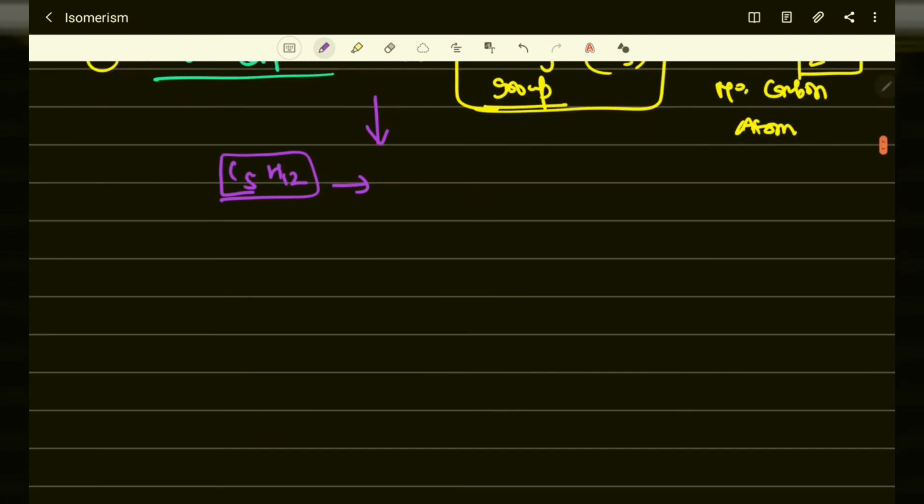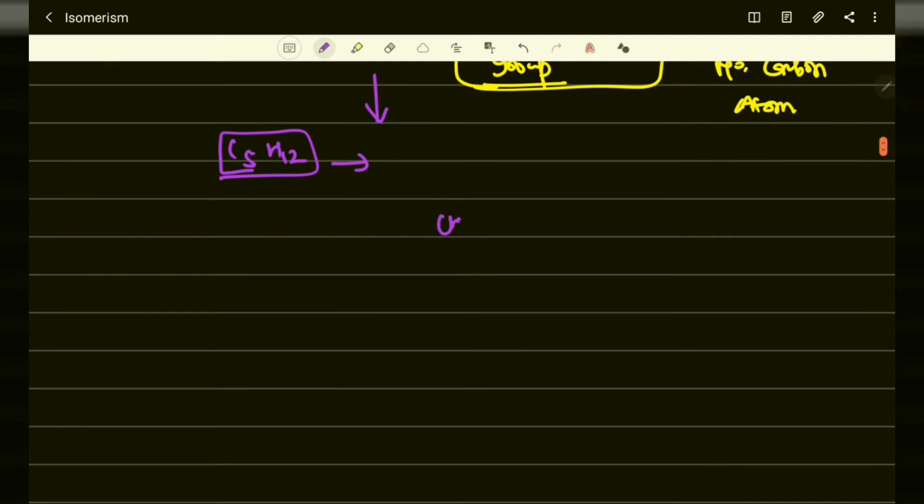That is CH3 CH2 CH2 CH3. Now remember, we can add CH3 on this one or this one. It doesn't matter on which side, but it should be second from either side.